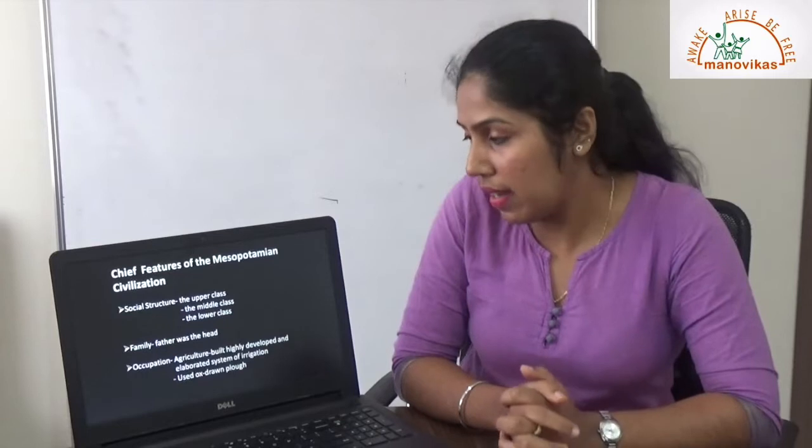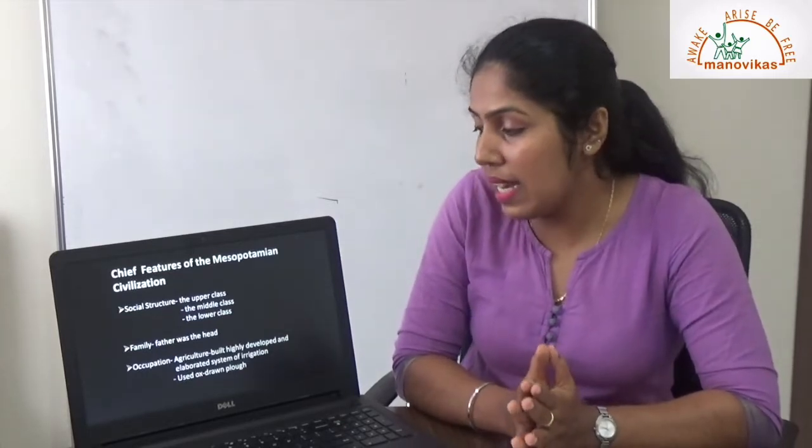Next is occupation. During Mesopotamian civilization, there were various occupations that were practiced. The most common and most accepted one of that age is agriculture. This is because the Mesopotamian region was between the two rivers, River Tigris and Euphrates, which led them to a continuous flow of water for irrigation, so they engaged themselves in agriculture. They built a highly developed and elaborate system of irrigation. Also they used ox-drawn plough to grow crops.